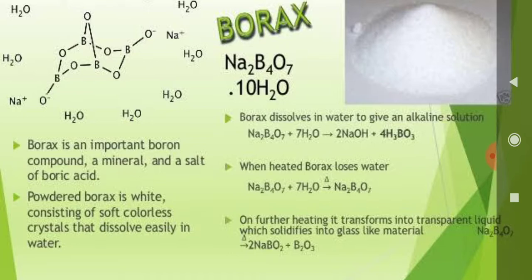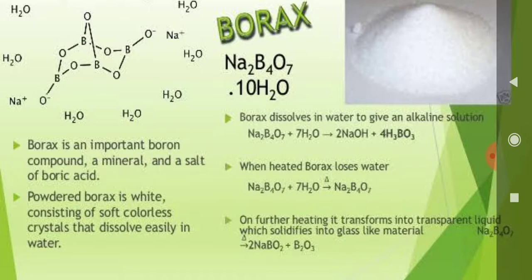When we observe borax, the common chemical formula of borax is Na2B4O7·10H2O. Powdered borax is white in color, with soft colorless crystals that dissolve easily in water. Borax dissolves in water to give an alkaline solution.